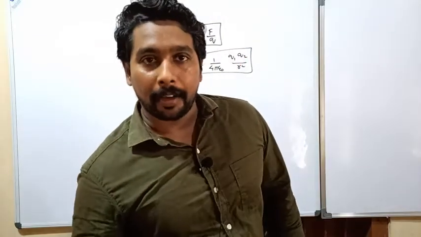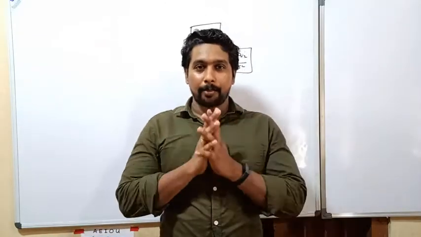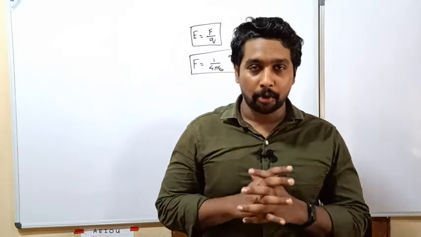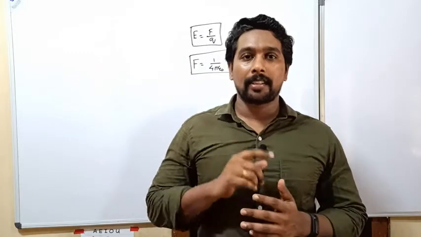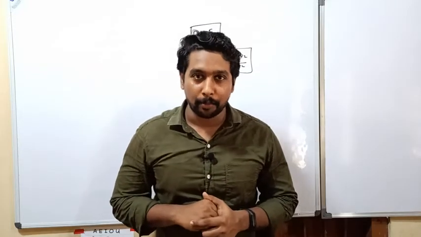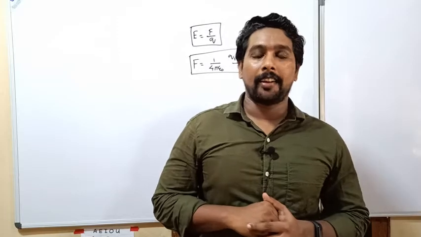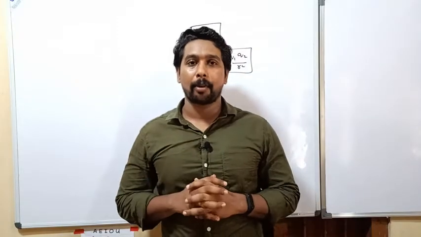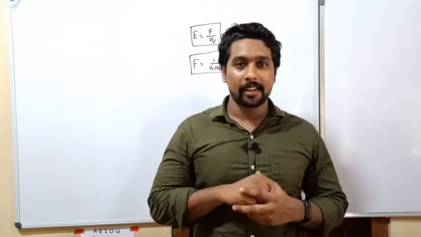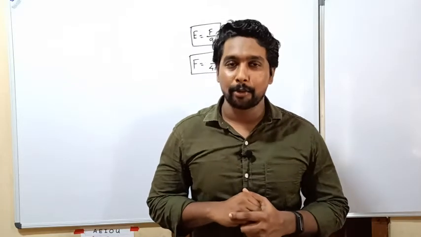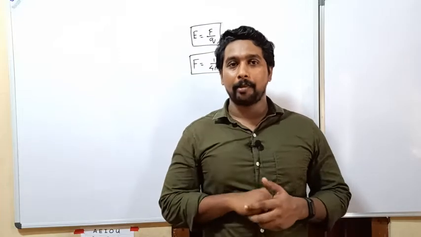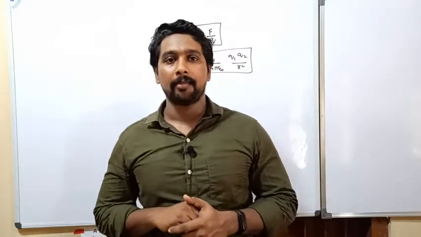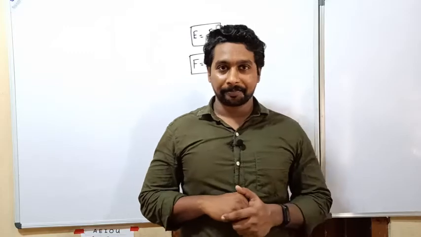Okay students, in this part 1 and part 2 you may have studied some basic properties of charges. What are charges? Protons, electrons and neutrons are the charges which are present inside an atom. Electrons are having negative charge, protons are having positive charge, and there are some basic properties of these charges. The value of charge is 1.6 into 10 raised to minus 19 coulomb, that you have to memorize. If you put a positive sign, it will become proton, and negative sign, it will become electron.